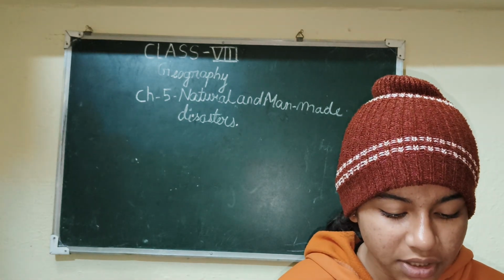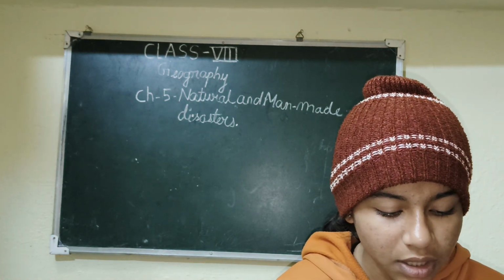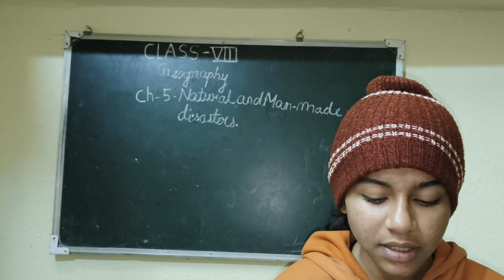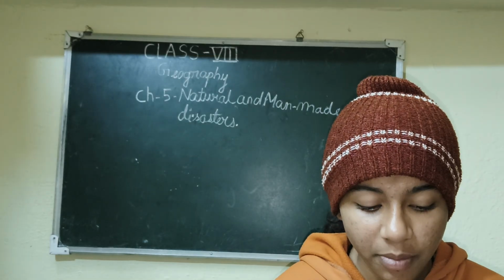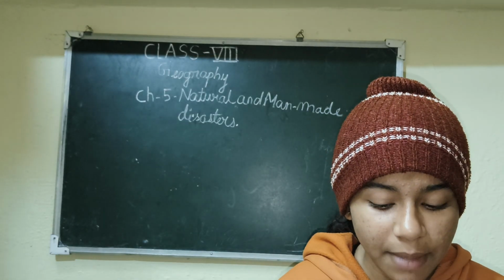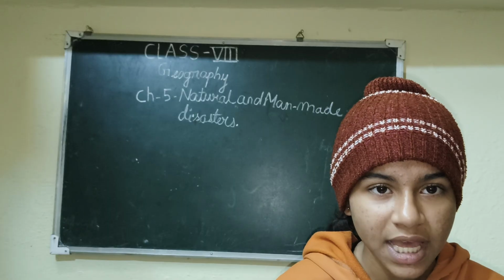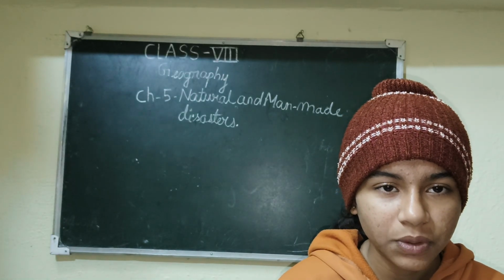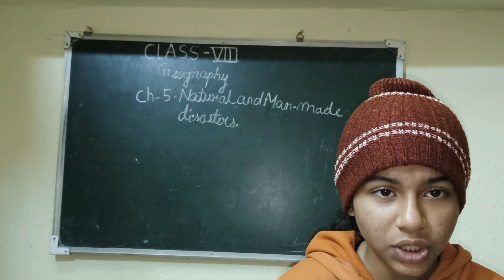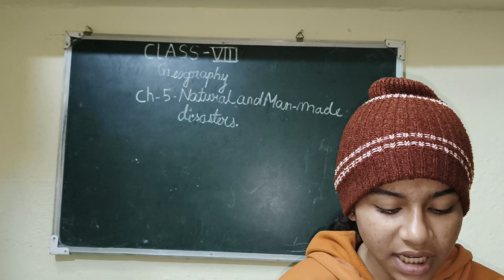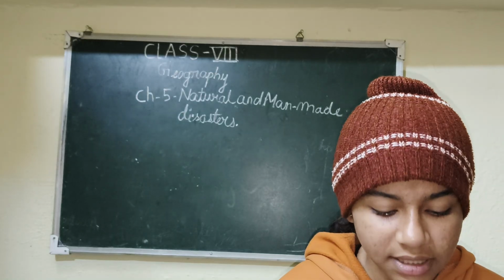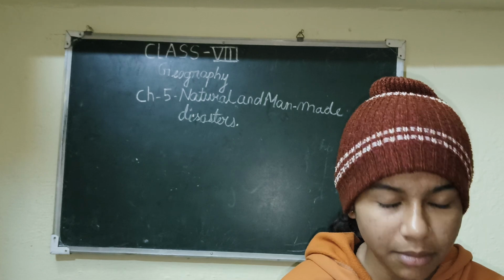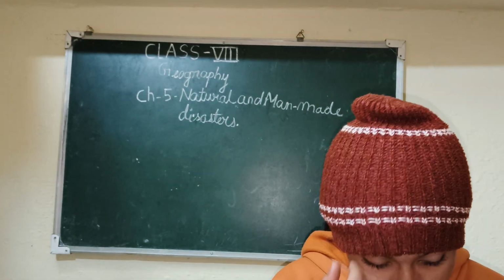Then match the following. Column A: tsunami, cyclone, hurricane. So the answer is to human life and property, because these all directly impact human life and property as they destroy the property and the things which are needed by humans. Then biological attacks and nuclear blast. The answer is man-made, because both of these are disasters caused by humans.